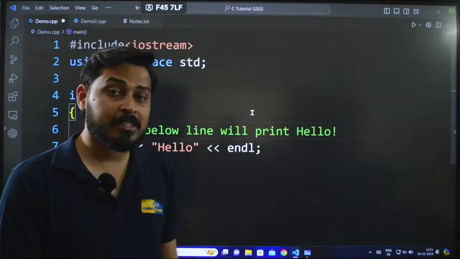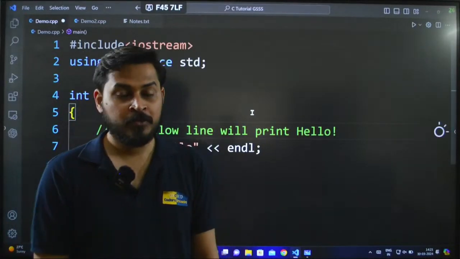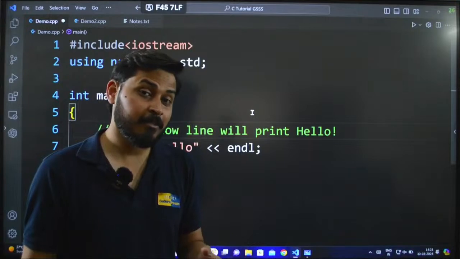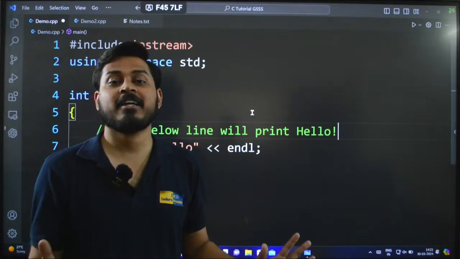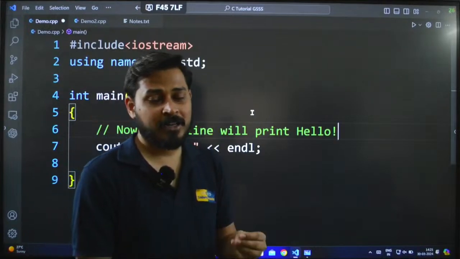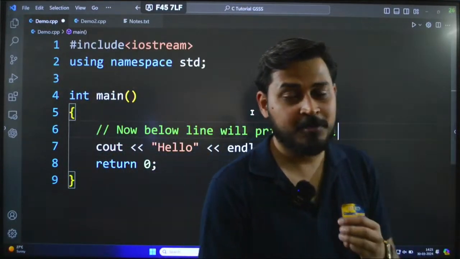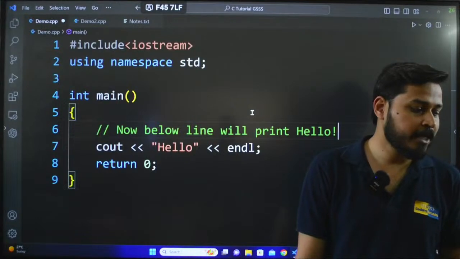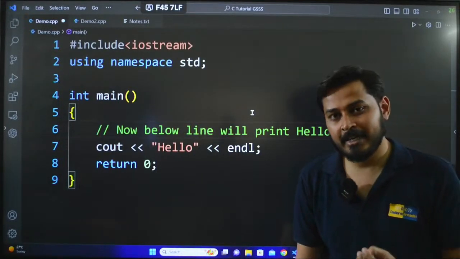And this is where you understand good practice and bad practice. Good practice is to use comments most of the time wherever it is required, and bad practice is unnecessarily writing comments even if it is not required. Here this comment is not required, but I am still writing it, so it becomes a bad practice because it is just increasing the length of the code unnecessarily, but it will be ignored by the compiler anyways.